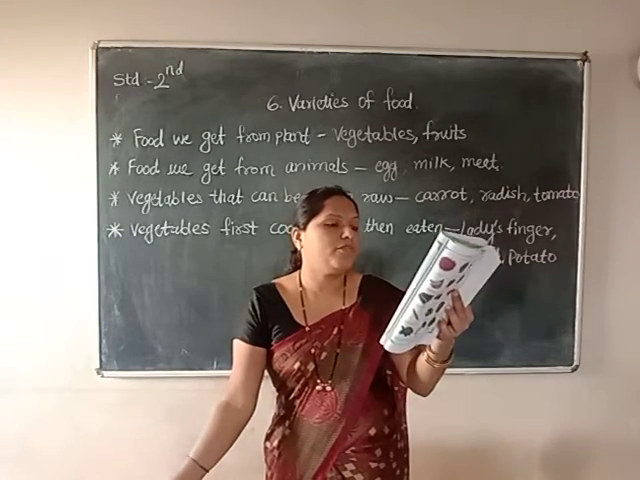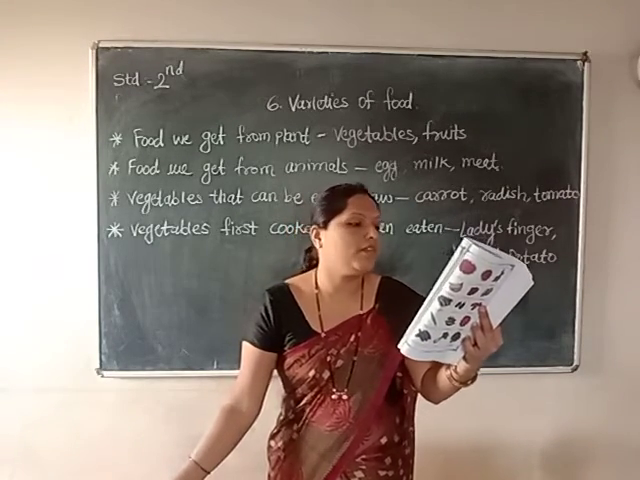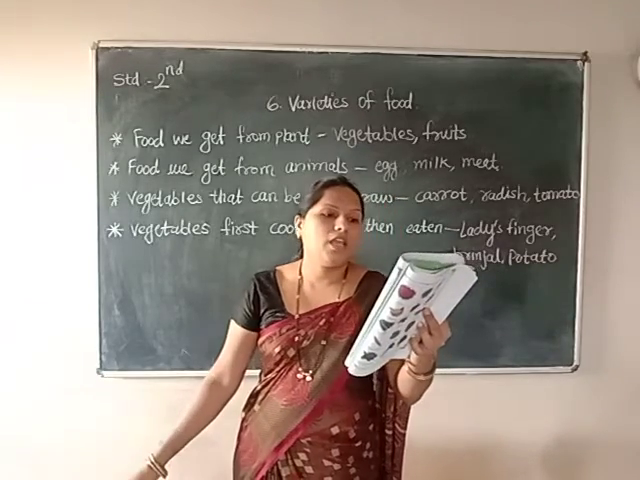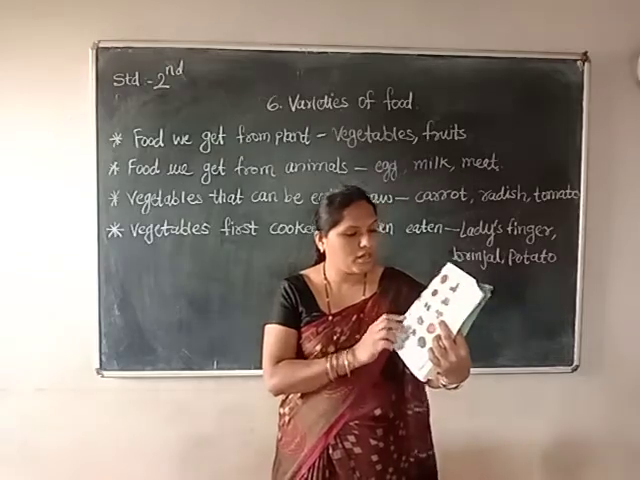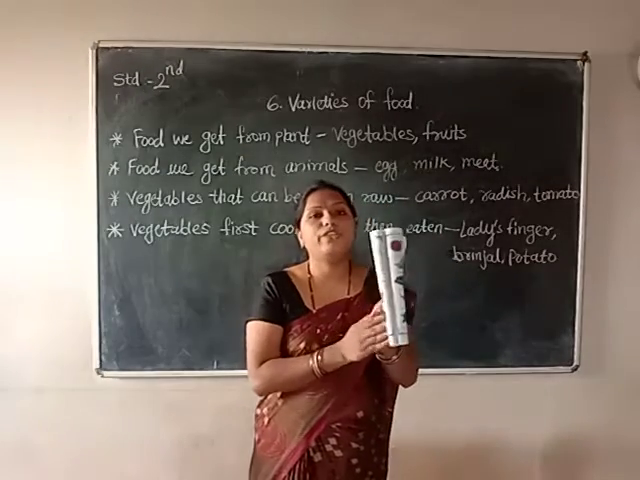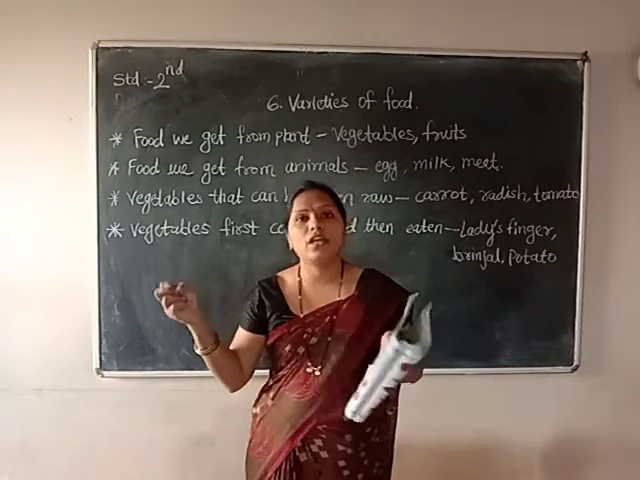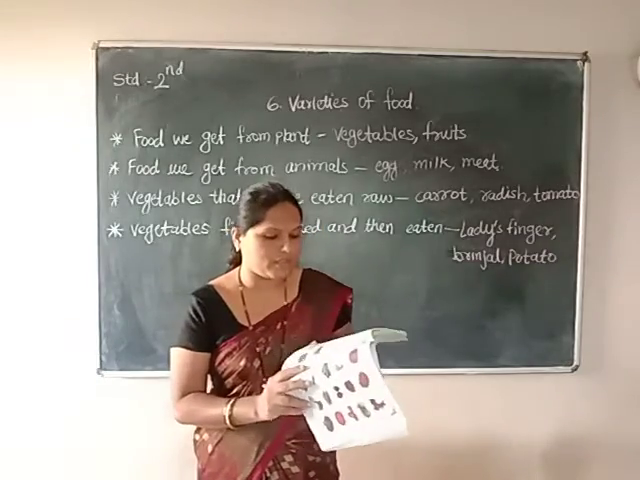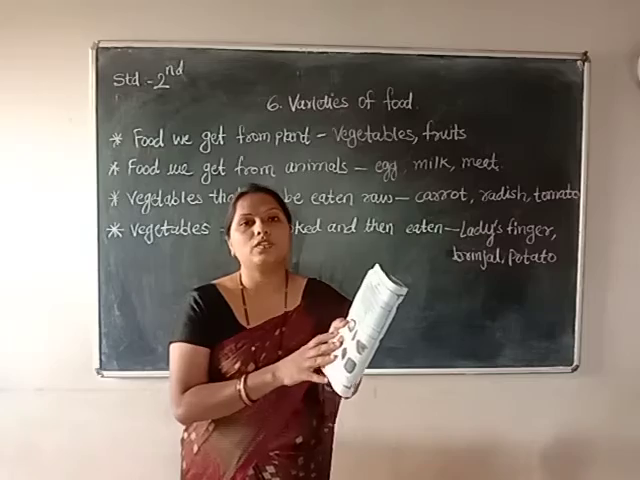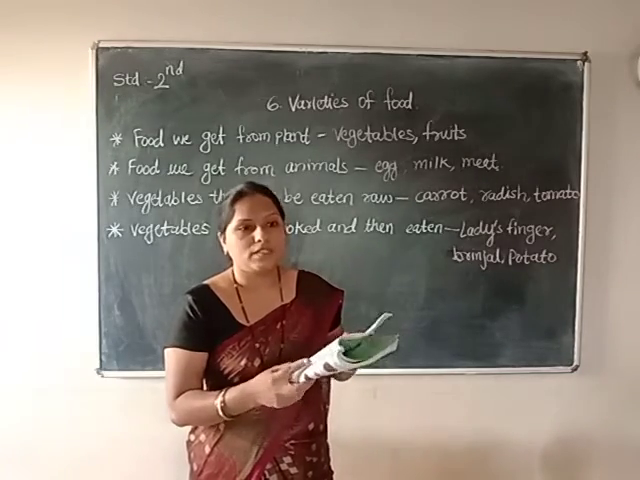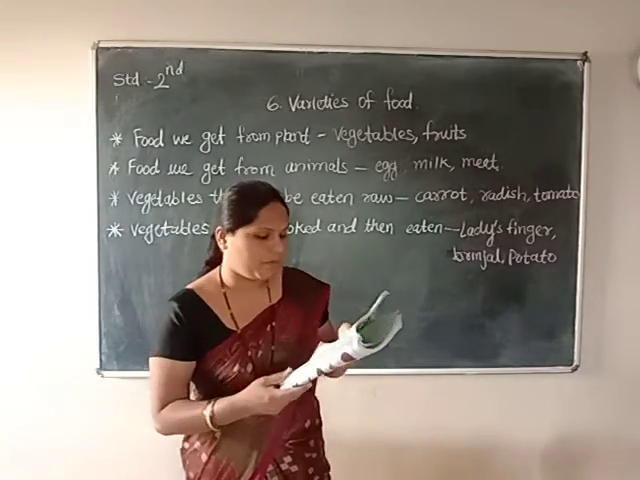So look at the food, grain and vegetables given below. Say where they come from. Means they are given some different food items. Which food item comes from where? You have to identify this. In the first picture, see these pictures, they are given names also. So try to understand from where we get that food.